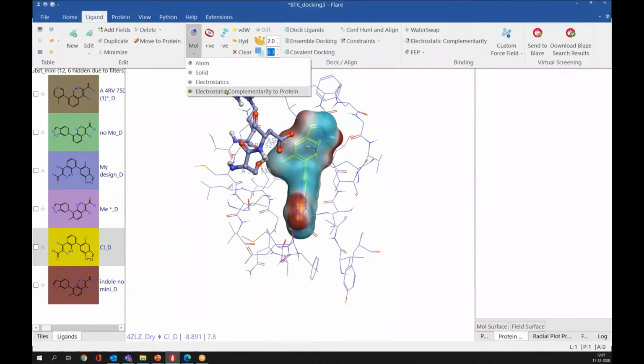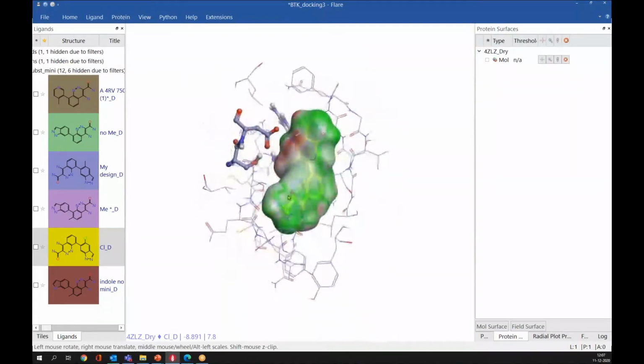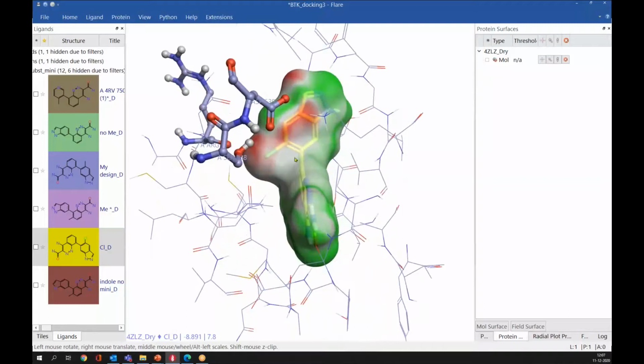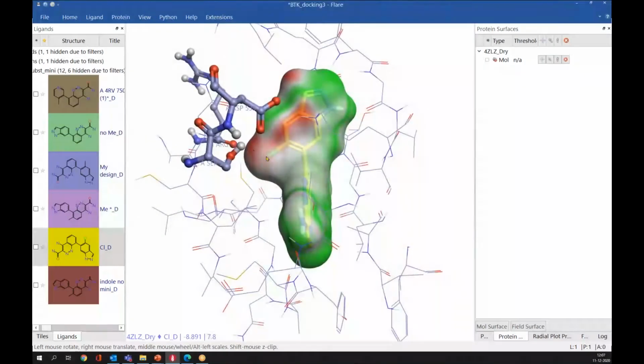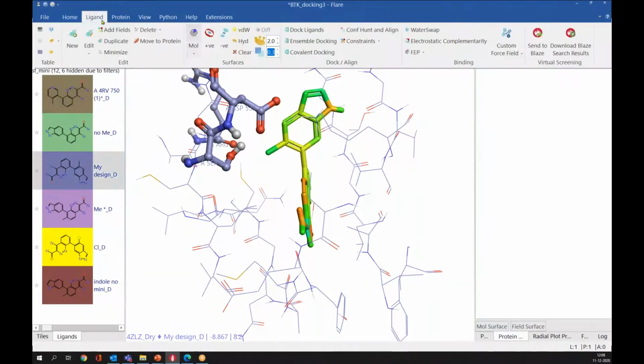We can also add the electrostatic complementarity surface. If you add this, it is much easier to interpret. So now you can see this green color means we have perfect complementarity with the protein electrostatics, and this red means we have some kind of electrostatic clash. So let me add the electrostatic complementarity surface for that ligand also, that is more active than this compound.